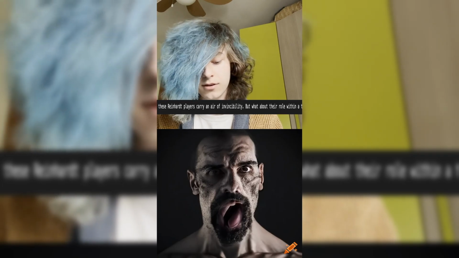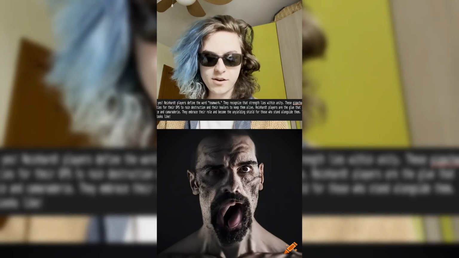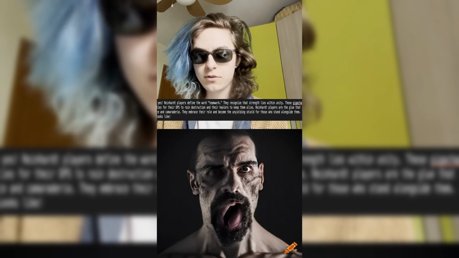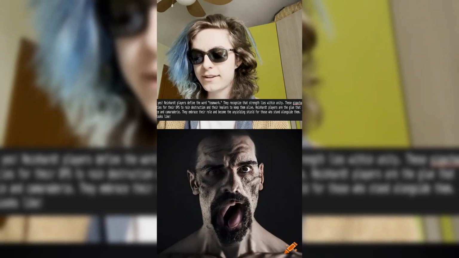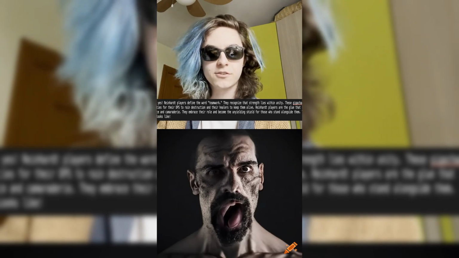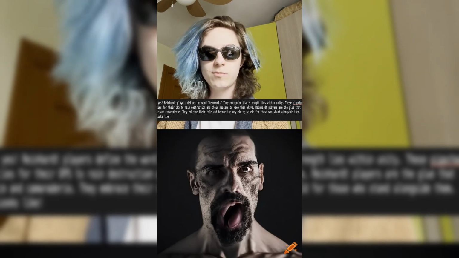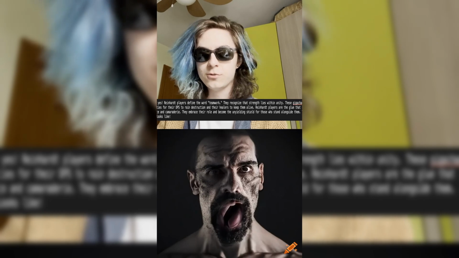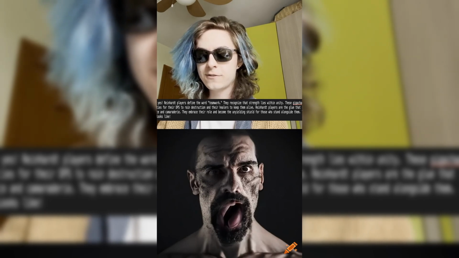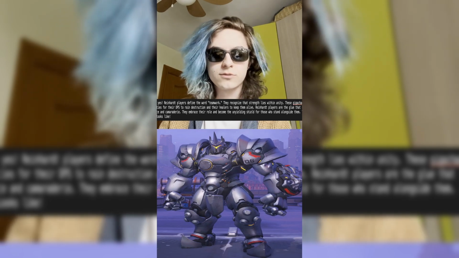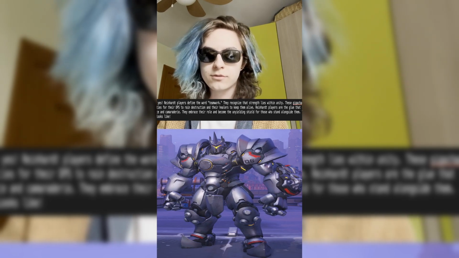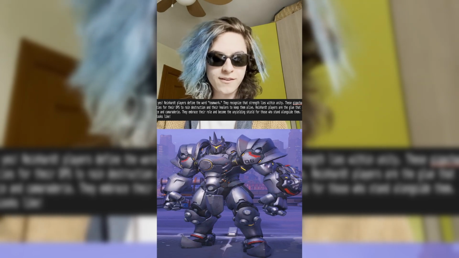It seems these Reinhardt players carry an air of invincibility, but what about their role within a team's dynamic? Yes, Reinhardt players define the word teamwork. They recognize that strength lies within unity. These Giga Chads lead the charge, creating opportunities for their DPS to rain destruction and their healers to keep them alive. Reinhardt players are the glue that binds the team, inspiring confidence and camaraderie. They embrace their role and become the unyielding shield for those who stand alongside them. That's what true Giga Chad teamwork looks like.